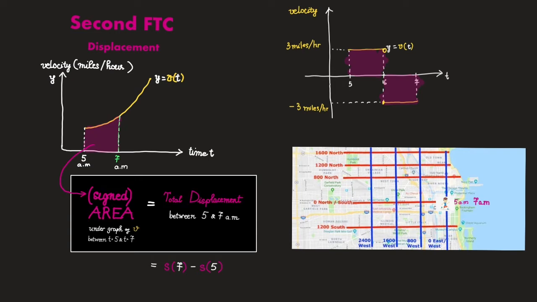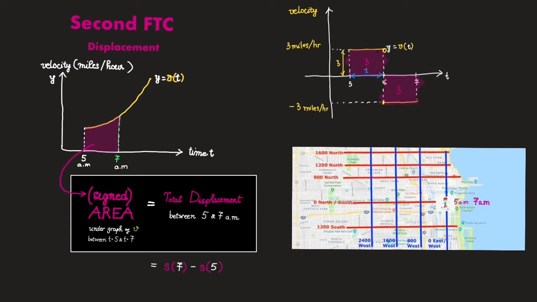Alright, so what's on the left-hand side? Well, the left-hand side is about the signed area under the graph of the velocity function, right, between 5 and 7. Now, what is signed area? If we drop the word signed and only ask about area, then we see that the area of this rectangle here is 3 times 1, which is 3. And so is the area of this rectangle.